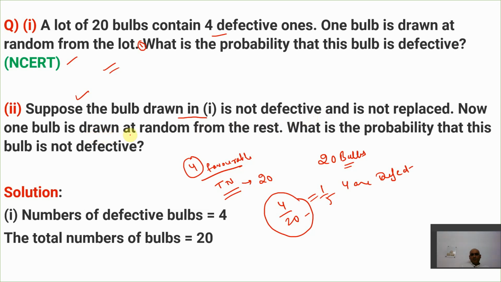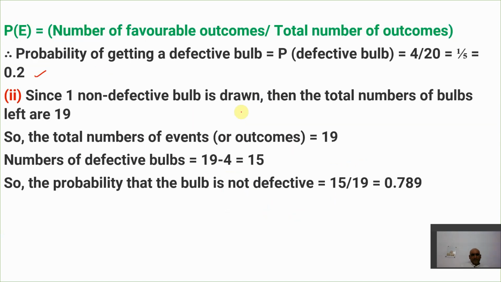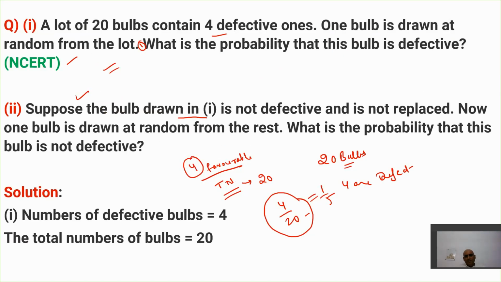Now, one bulb is drawn at random from the rest. What is the probability that this bulb is not defective? Understand the question. He says, suppose the bulb drawn first is not defective and is not replaced.